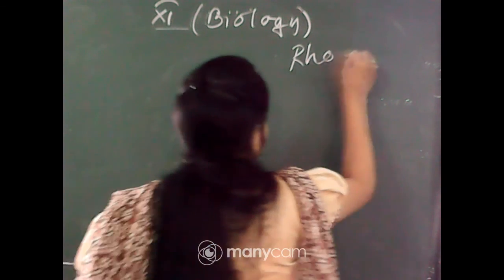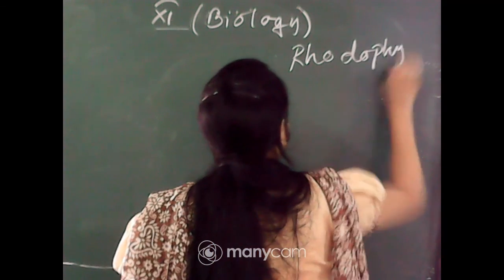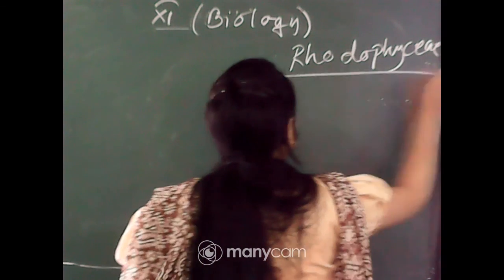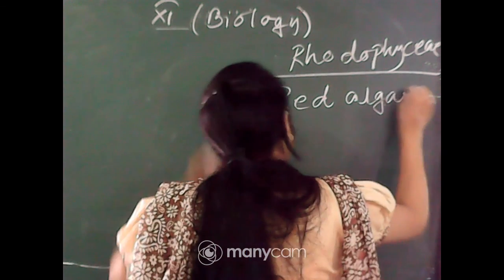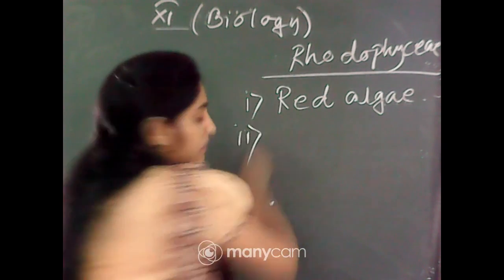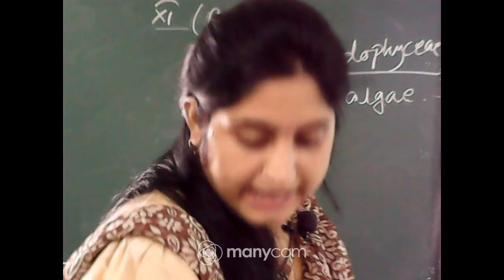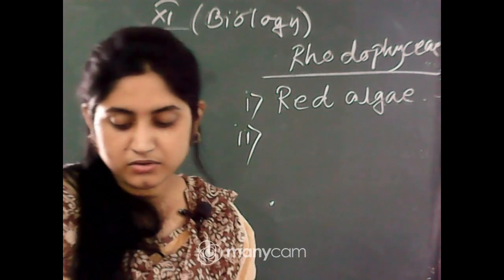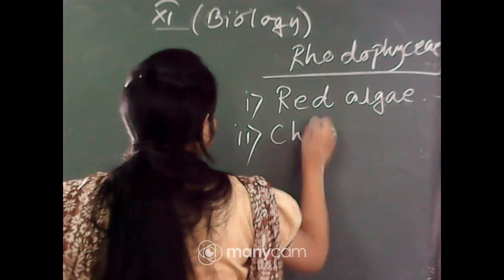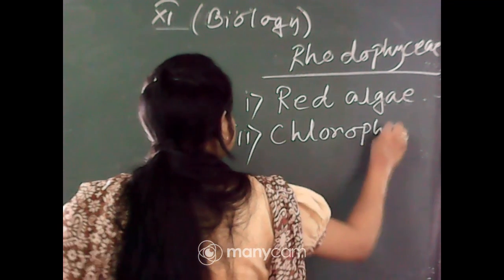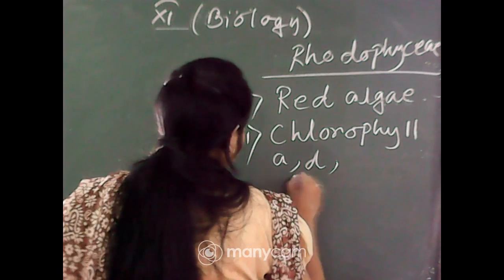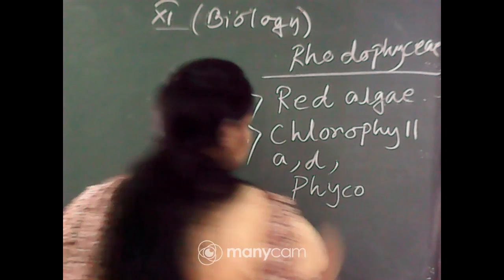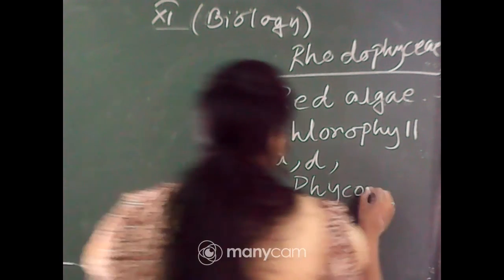Next, what are the characteristics of the Rhodophyceae, the red algae? Which type of chlorophyll pigment is present? That is chlorophyll A and D and another pigment, phycoerythrin.